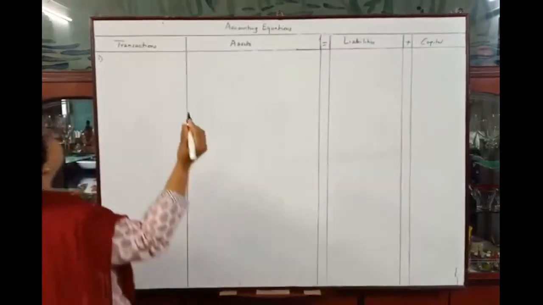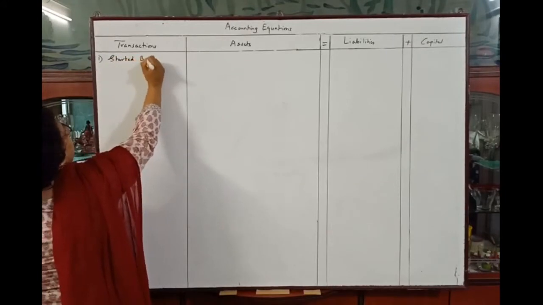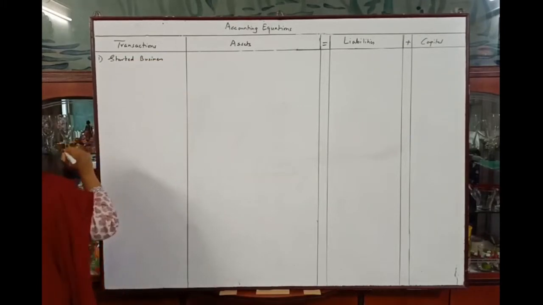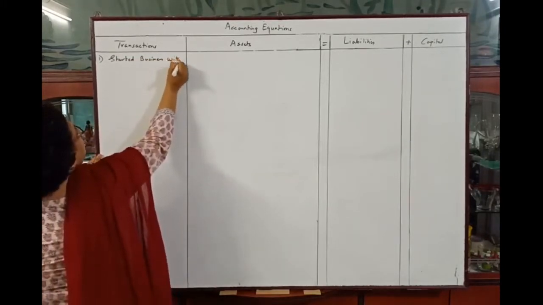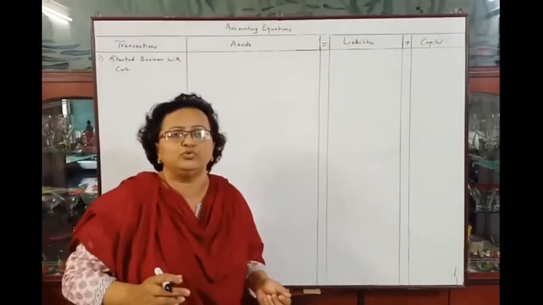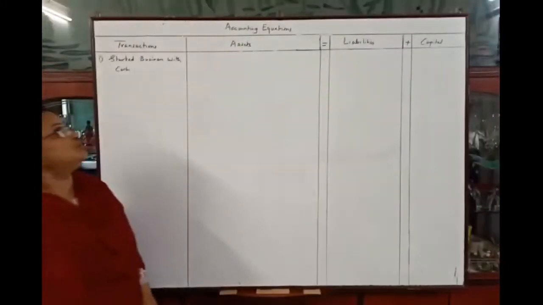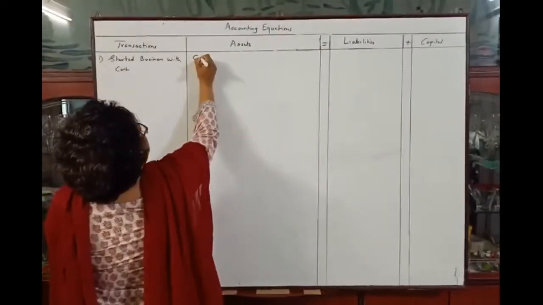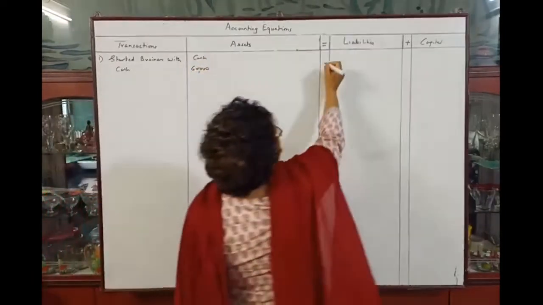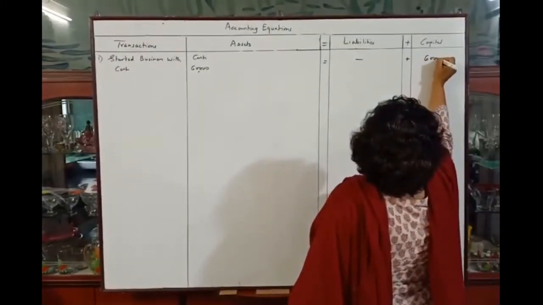First entry, started business with cash. Problem is already given to you. Started business with cash rupees 60,000. So in asset, cash rupees 60,000 is equal to no liability and capital will be rupees 60,000.